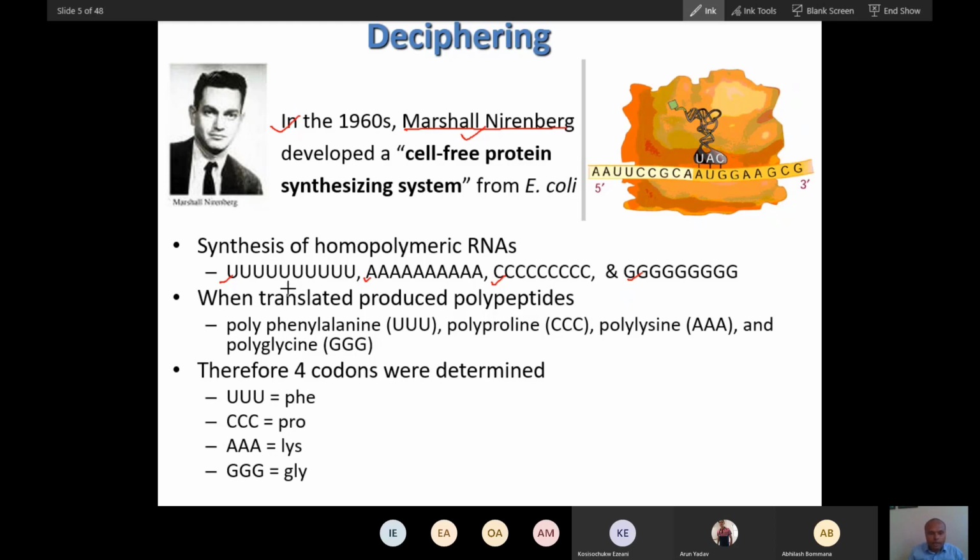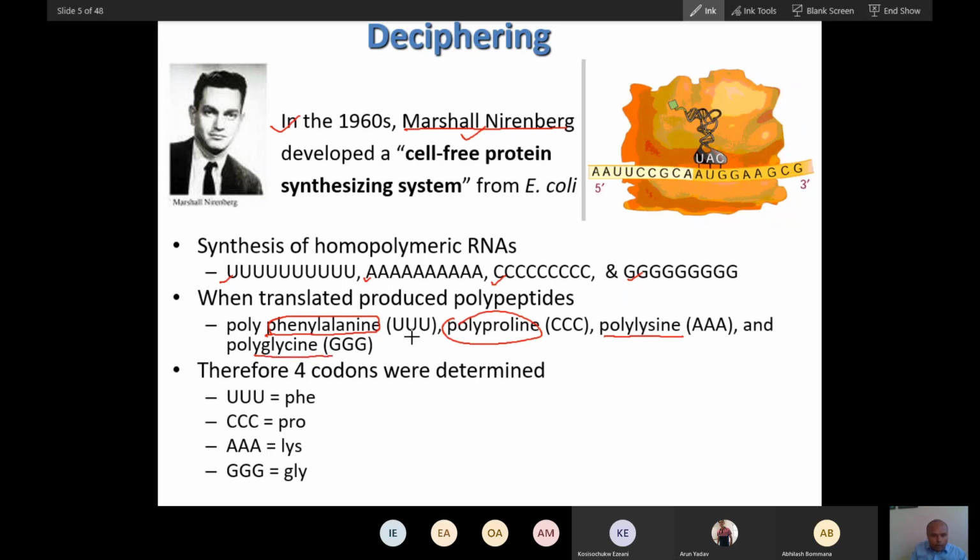When he did the experimentation, what he found is this: when poly-U mRNA is given into the test tube, he got polyphenylalanine protein. When he put poly-C, he got polyproline. When he put poly-A, he got polylysine. And when he put poly-G, he got polyglycine.